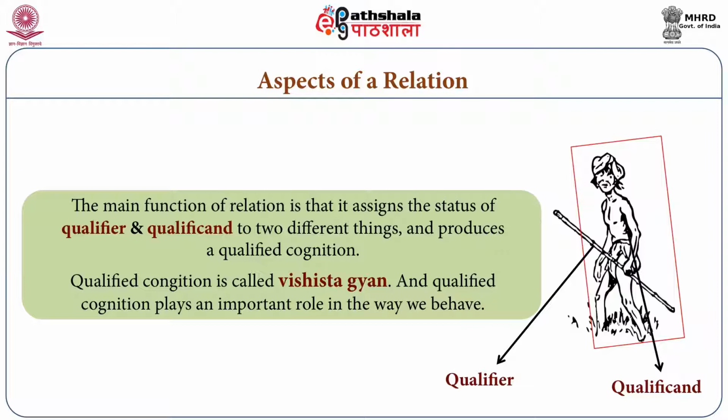And if there is a cognition where something is understood as qualified by a qualifier, then it is considered a Vishishta Jnana, and Vishishta Jnanas play the important role in our behavior.